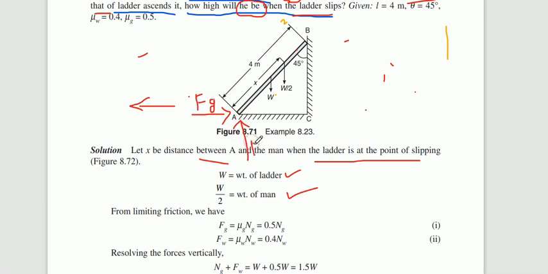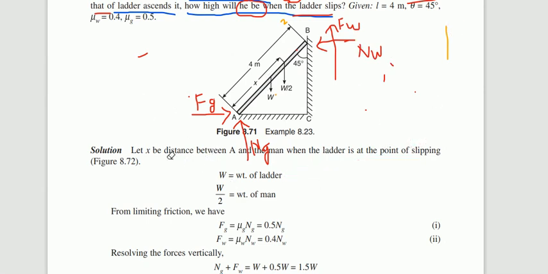At the contact surface we have Nw and Fw. Along with that, W and W by 2, that also you need to consider. So these are all the forces acting on the ladder here.